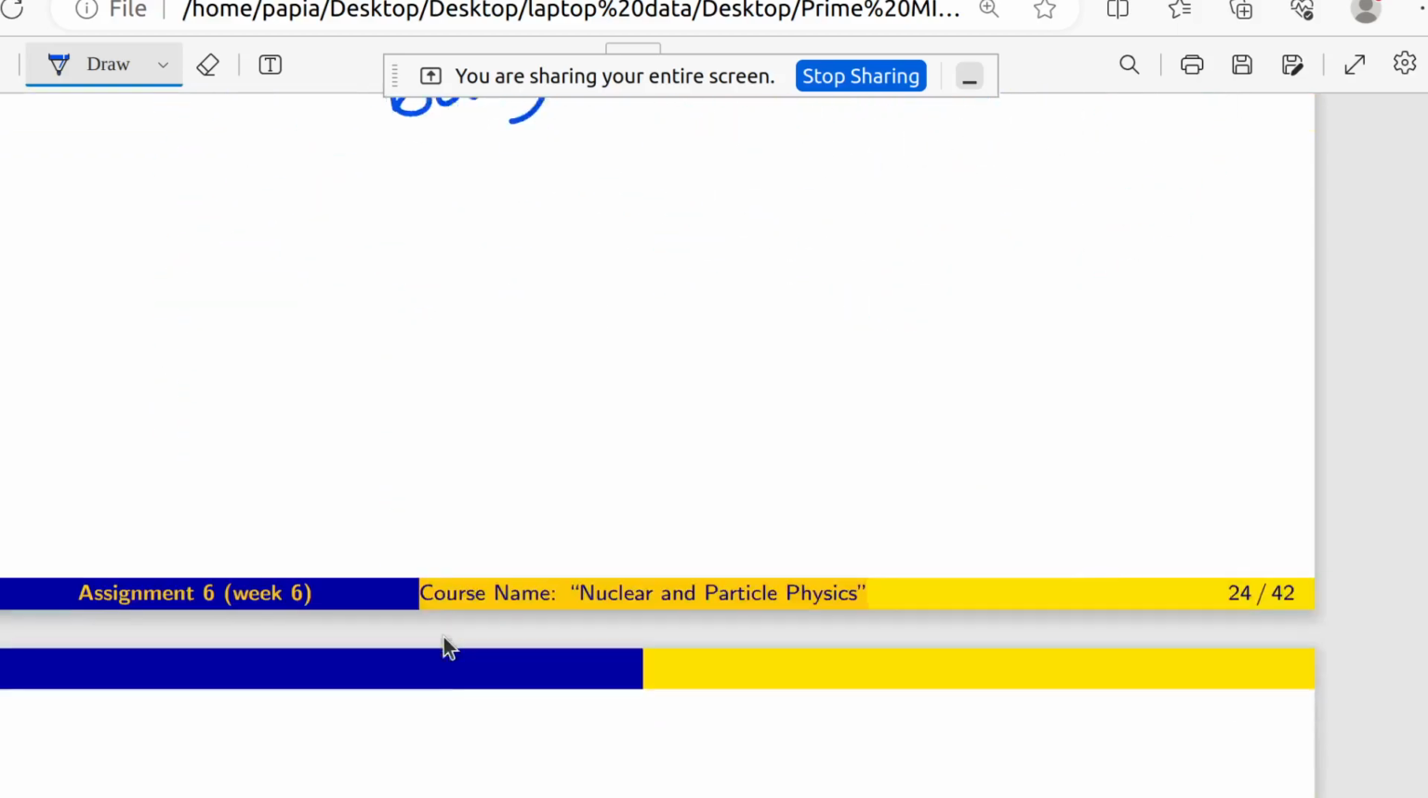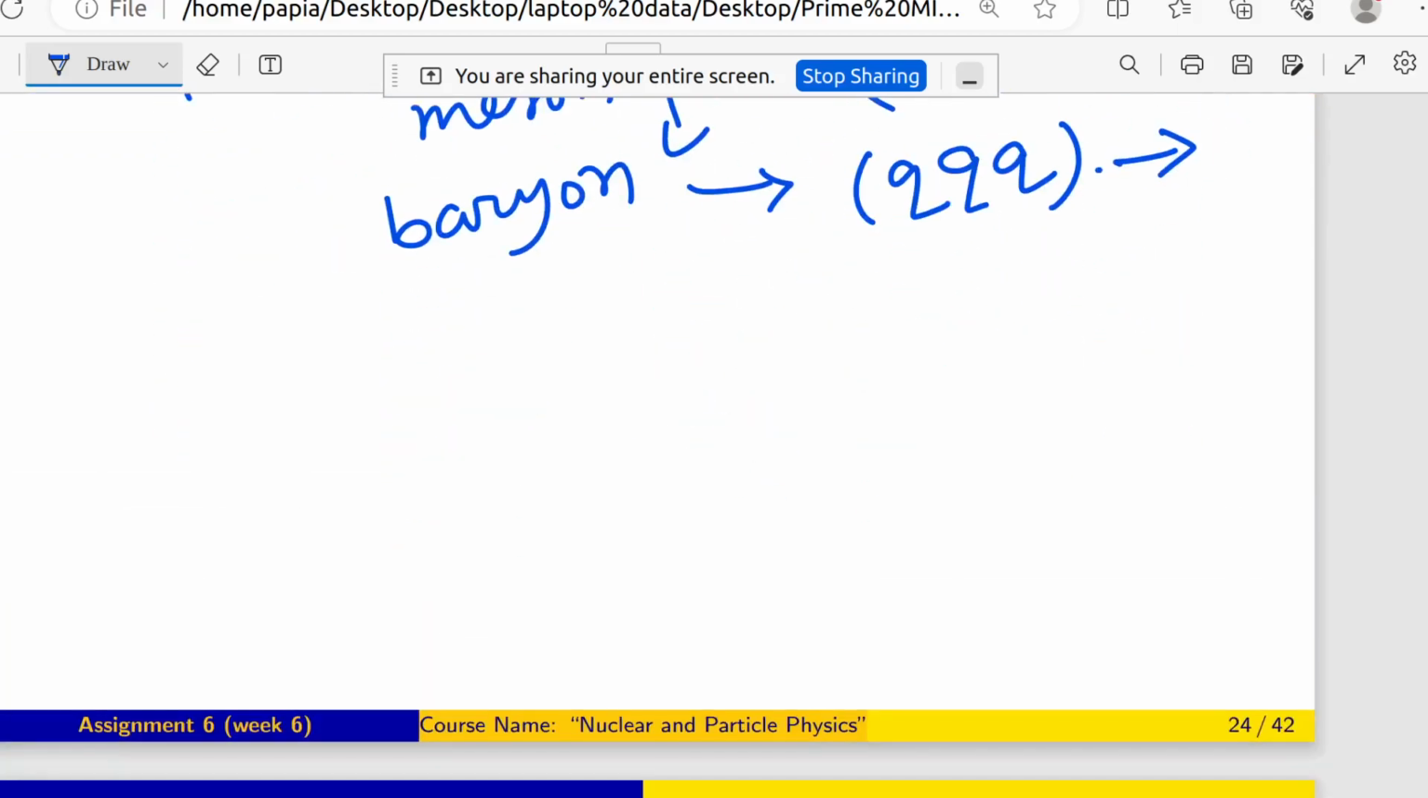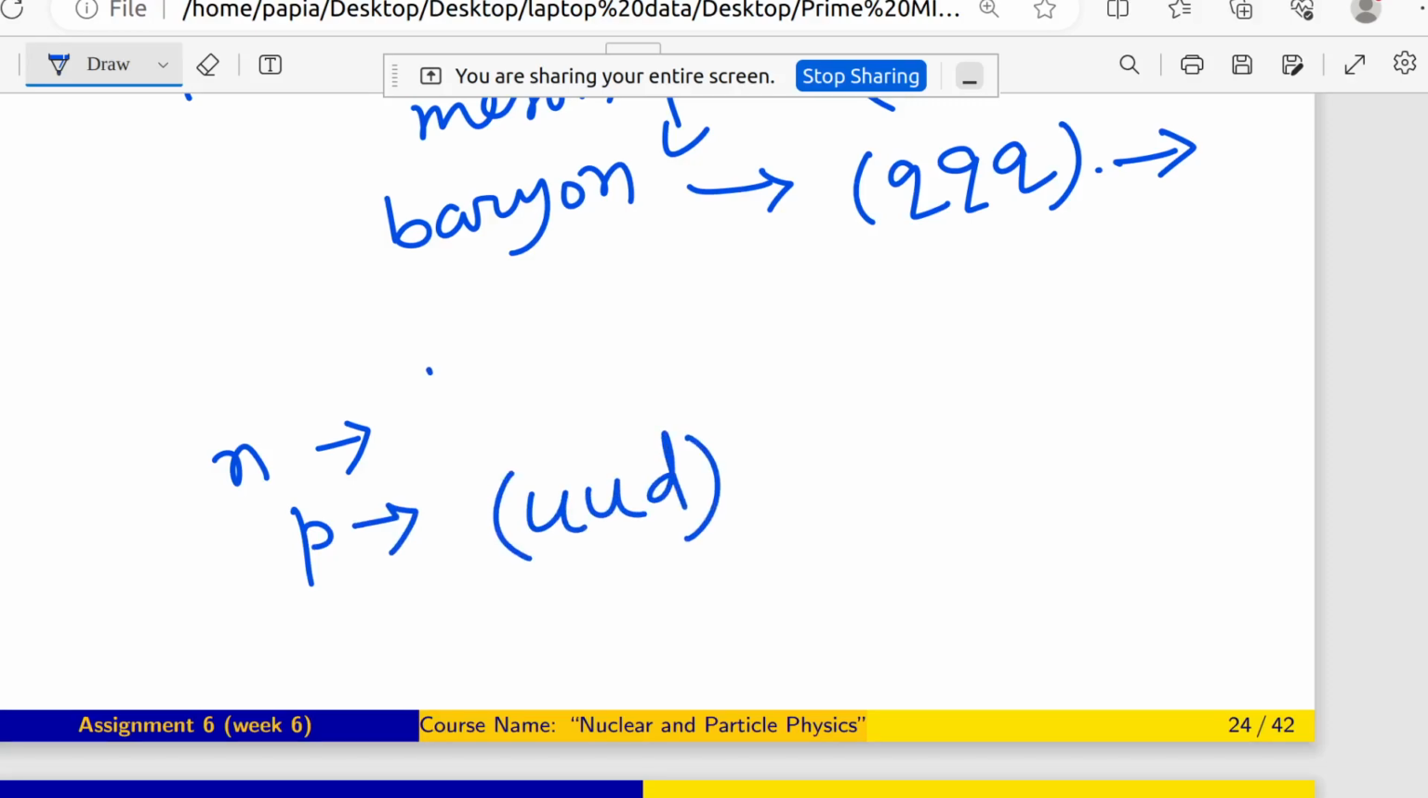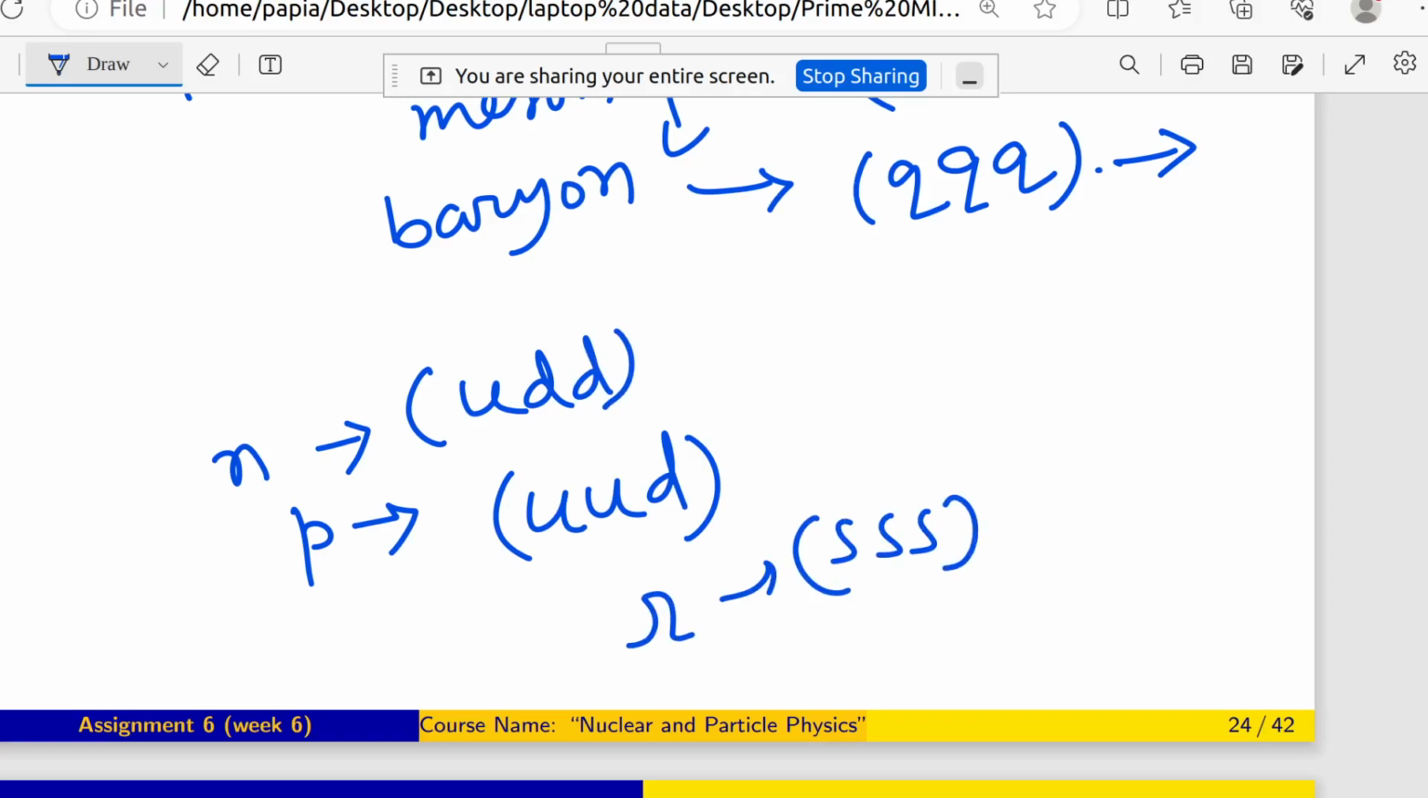If I write any type of baryon, say neutron is a baryon and proton is also a baryon, you can see that the proton content is uud, and for neutron it is udd. For omega minus it is sss. These are all baryons, made of 3 quarks. In general, the notation for baryon is qqq.